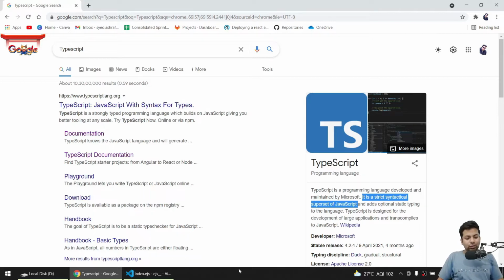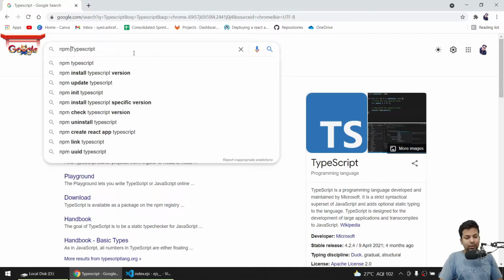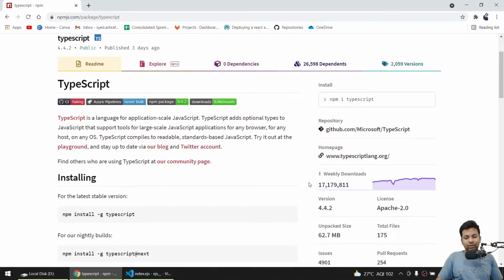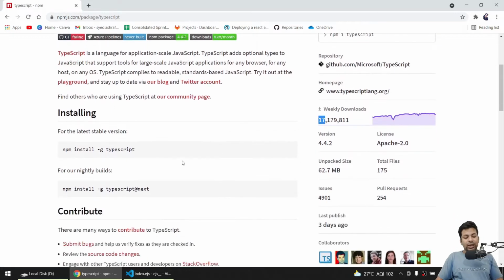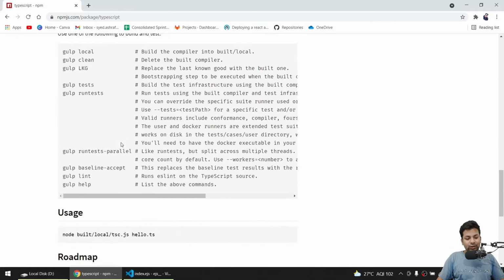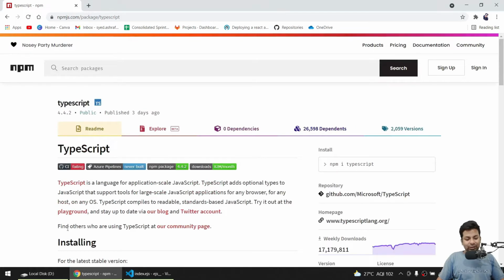So how do we install TypeScript? It's an npm package. If I show you npm TypeScript, you can see the weekly downloads are about 17 million. This package has to be explicitly installed globally. It uses Node.js, but you can't just run it with Node.js; it just uses some Node.js packages, but it runs by itself. So we say npm install global TypeScript, and you can see other ways also. Let's just start with that.